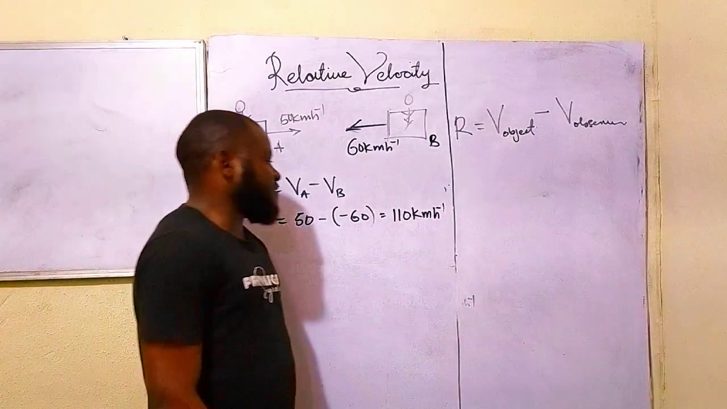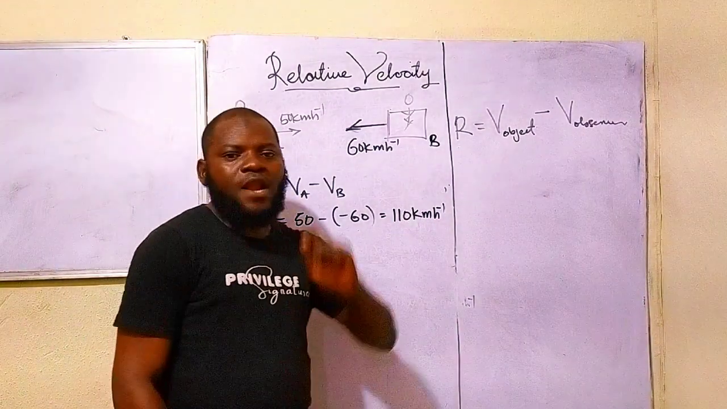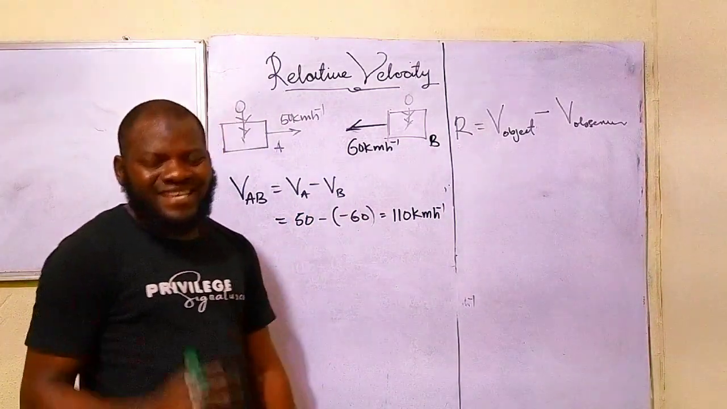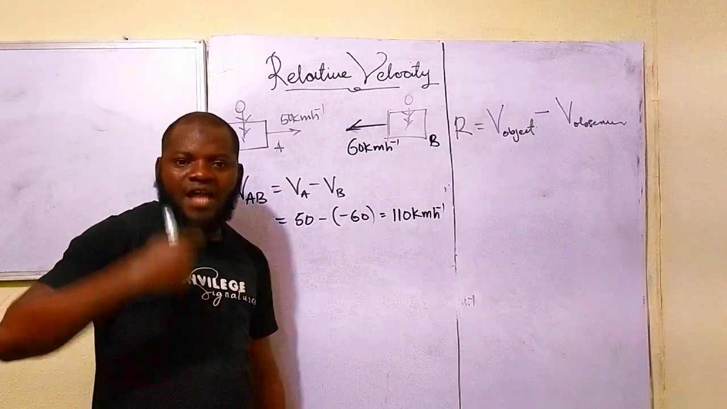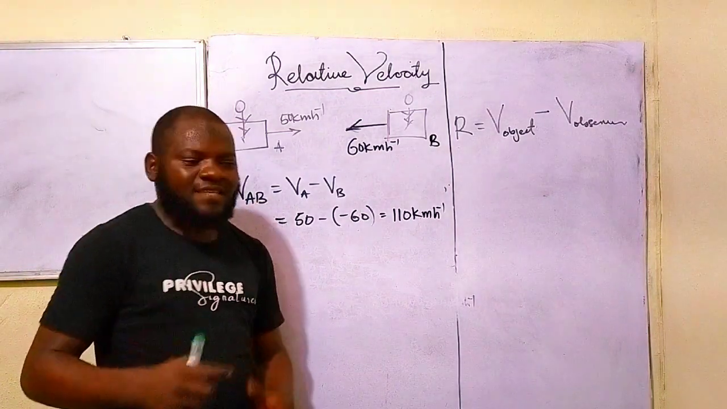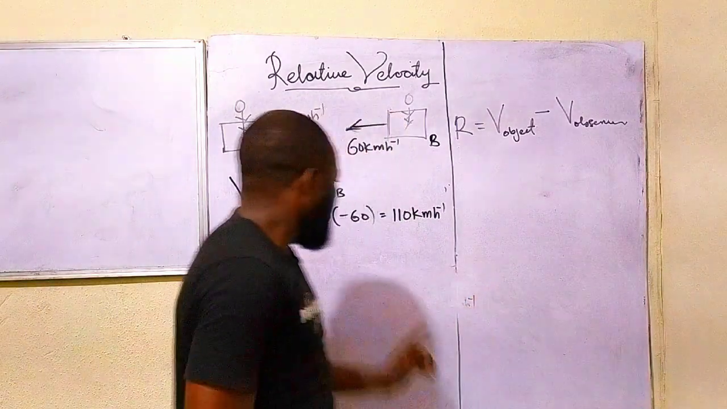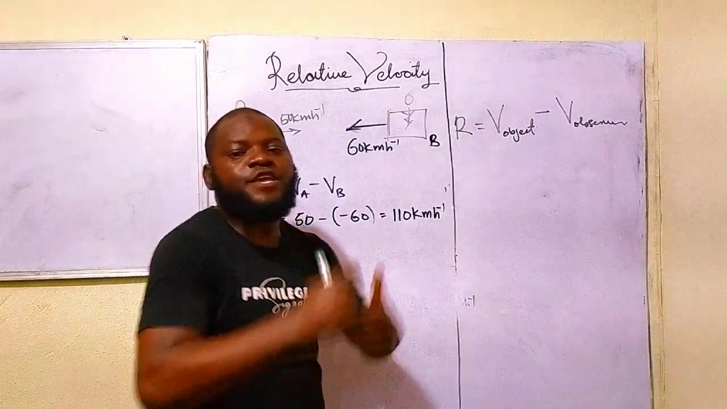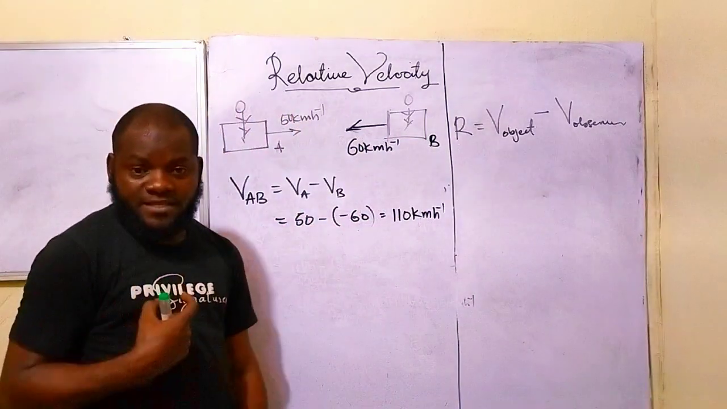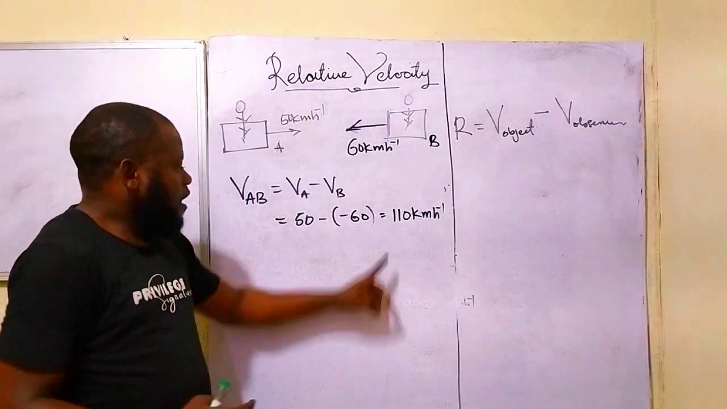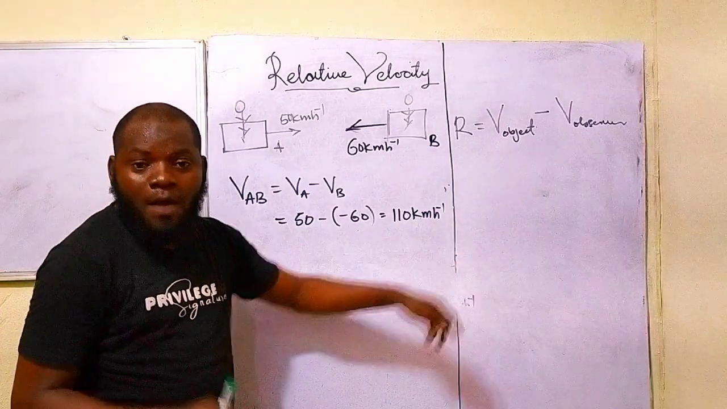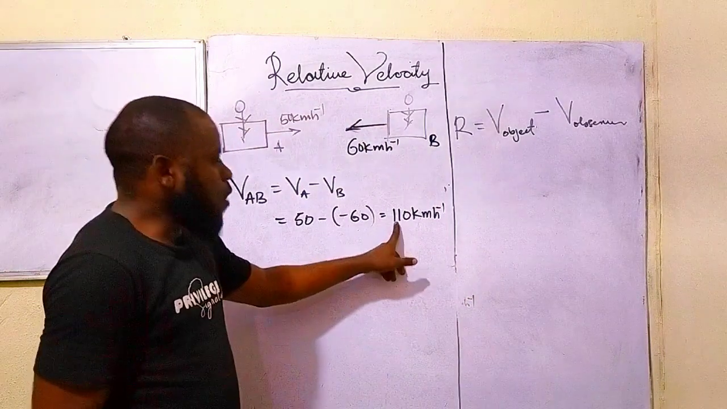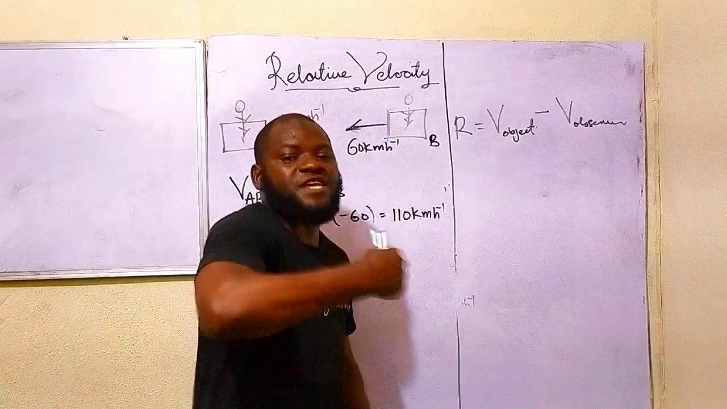What this one simply means is that at every 1 hour, the distance between myself and you, are you getting this now? That is, I'm going to get closer to you by 110 kilometers in every 1 hour. That is what it means. Do you understand that now? This 110 kilometers per hour means I'm going to get closer to you by 110 kilometers every hour.